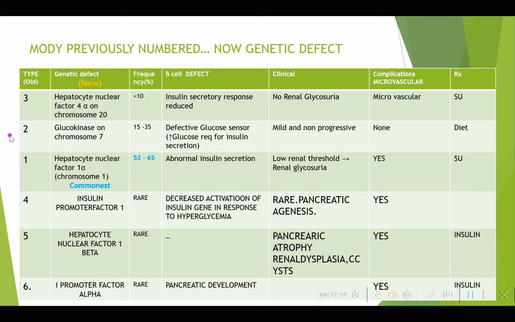So most probably this patient was type 2 because she was maintained with diet. Type 3 is hepatocyte nuclear factor 4 alpha on chromosome 20. This is less than 10%. Here also the insulin secretory response is reduced. Treatment is sulfonylurea, but it has no renal glycosuria when compared to type 1. Types 4, 5, 6 are relatively rare, and they're all associated with pancreatic involvement, so they all require insulin and they all have microvascular complications. Thank you.